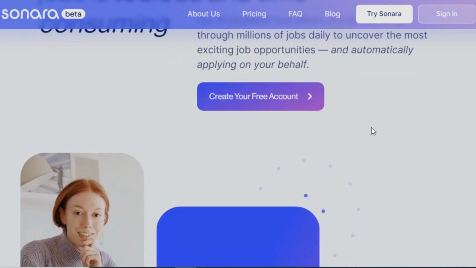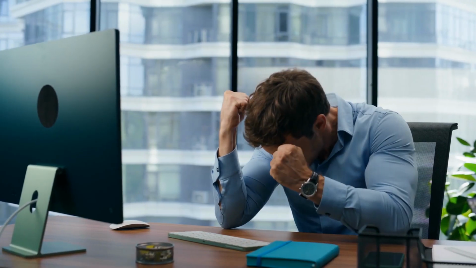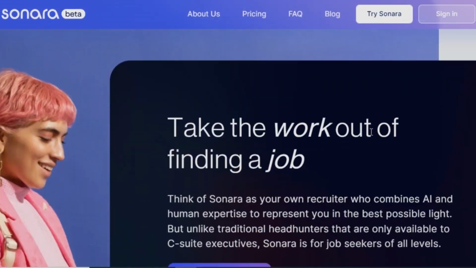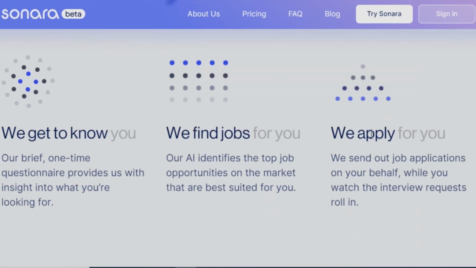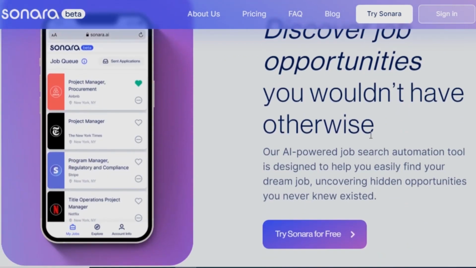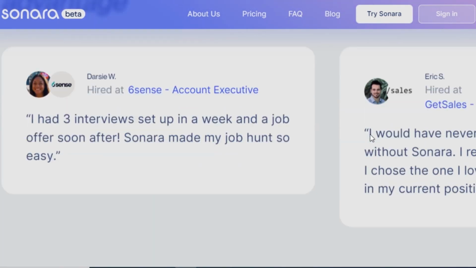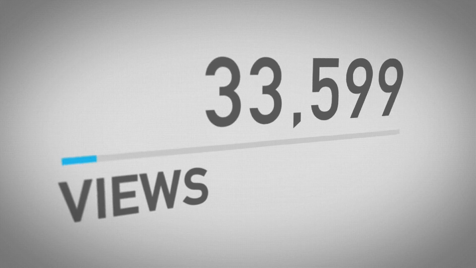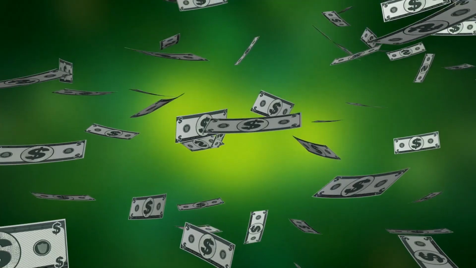In the current job market, where securing employment can be challenging, the video you're about to craft holds the potential to change lives. If an AI tool can make such a substantial impact, your video about it will likely go viral. With all those views, you'll want to capitalize on the opportunity. That's where affiliate programs come into play.